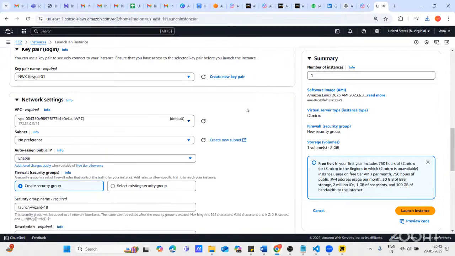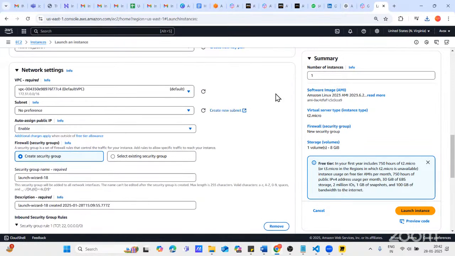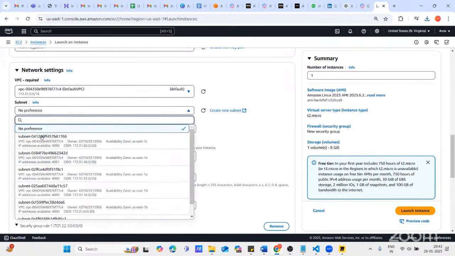You click on the edit button. The reason I selected the edit button is I want to select a subnet, and every subnet is basically pertaining to an availability zone. If you open it, can you see here? We have one, two, three, four, five, six total subnets, and every subnet is available in one availability zone. So this subnet is in US East 1C. This is an availability zone.